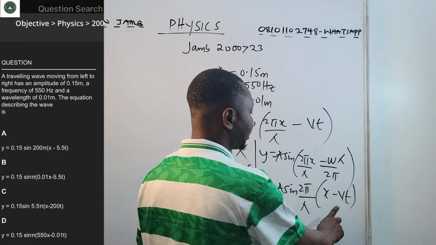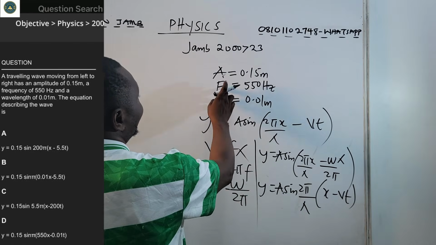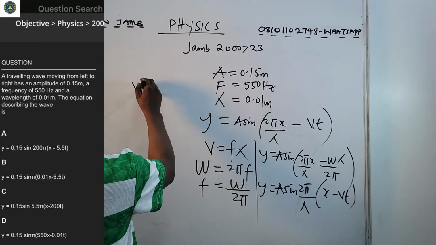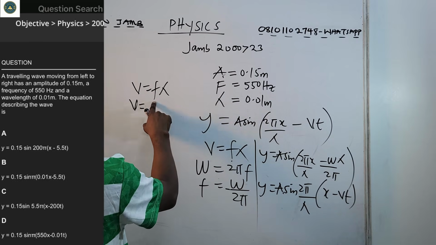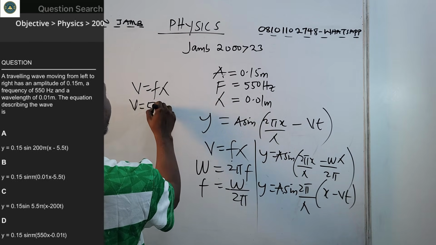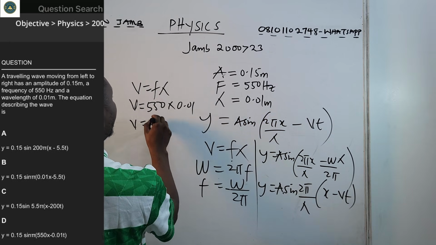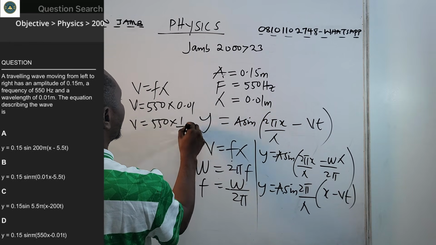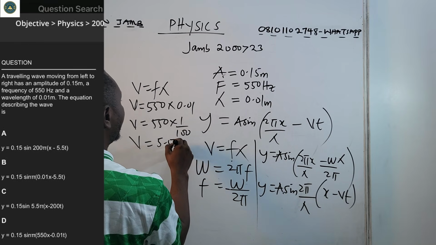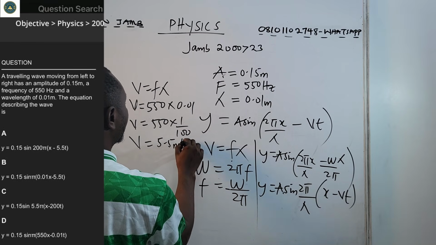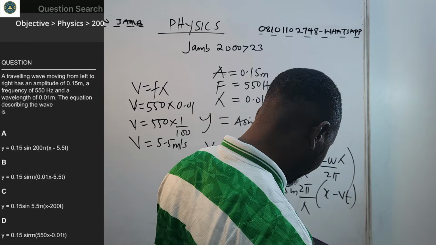The reason is that the velocity there is f lambda. So already we have f and lambda. So that means velocity is f lambda. Velocity is f. What is f? 550 times 0.01, that is 550 times 1 over 100. That's about 5.5 meters per second.